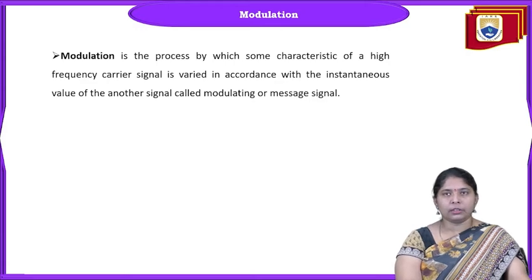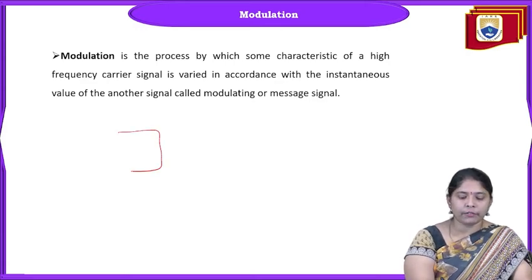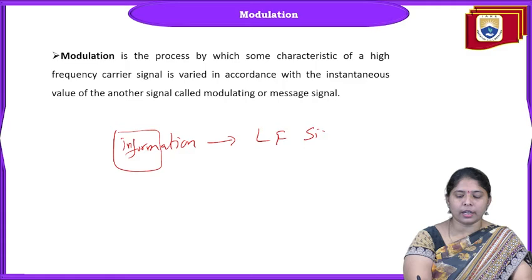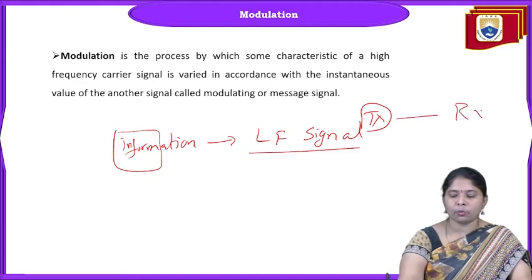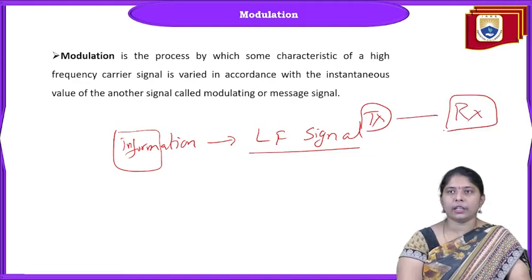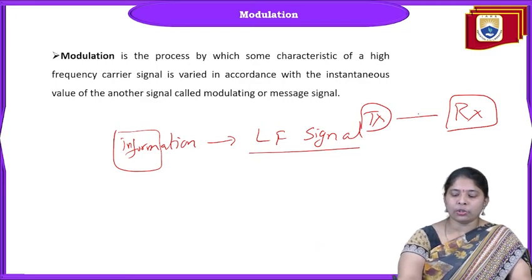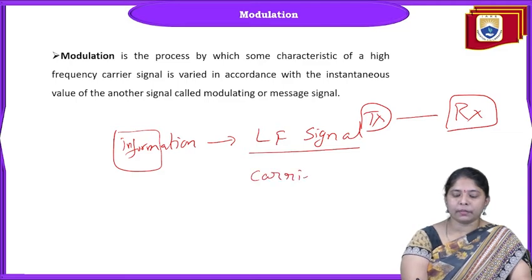So modulation. As I told, suppose this is the information. Information is a low frequency signal. If we transmit a low frequency signal directly to the receiver, we have some disadvantages: antenna height problems, narrow banding, and multiplexing is not possible. To overcome this, we introduce a term called the carrier signal.